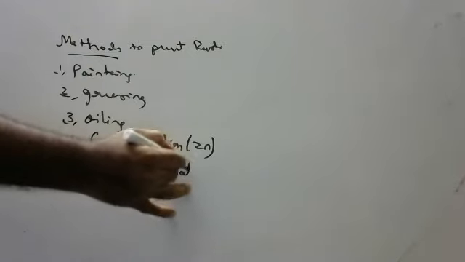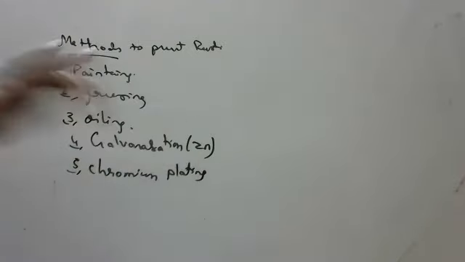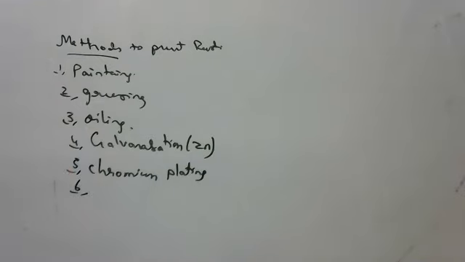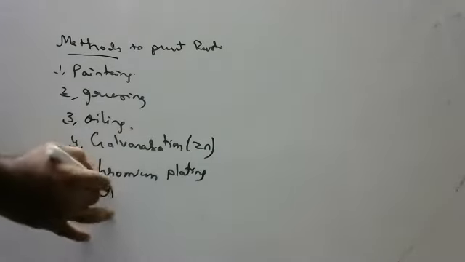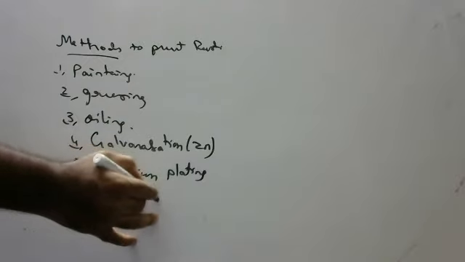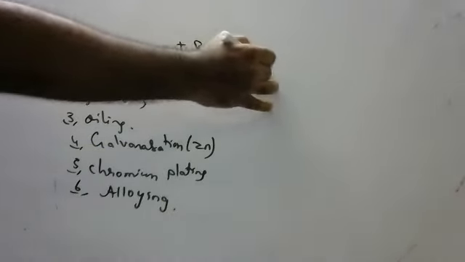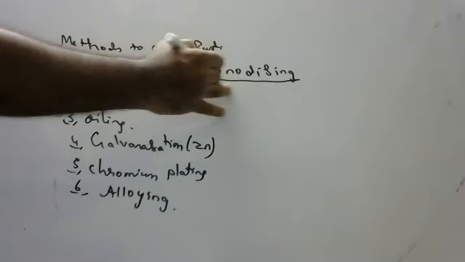Chrome plating. By chromium plating also you can prevent rusting. Chrome plating means you have to paint with chromium. Okay, children, some people will do tin plating also. There are different methods, children: galvanization, chrome plating. Alloying is also one of the best methods. I told you about stainless steel. And anodizing. Okay, what is anodizing?